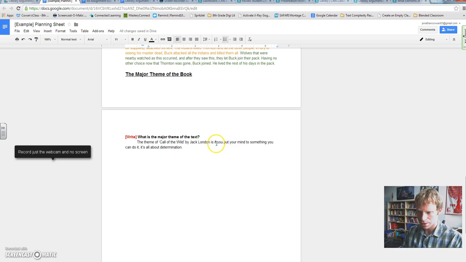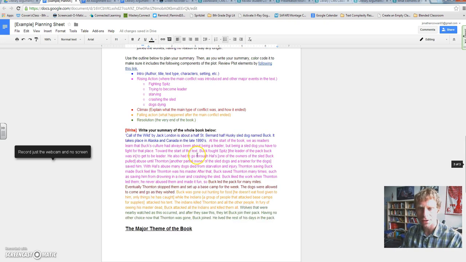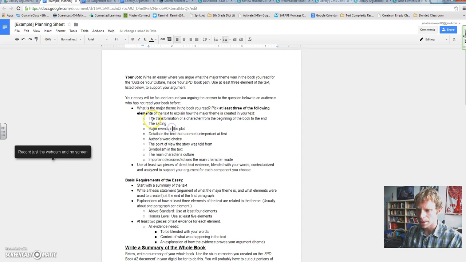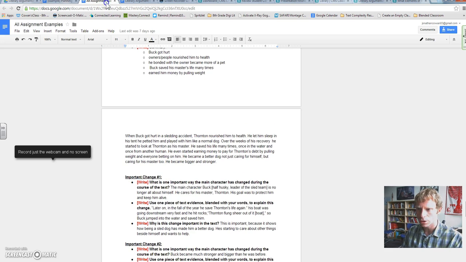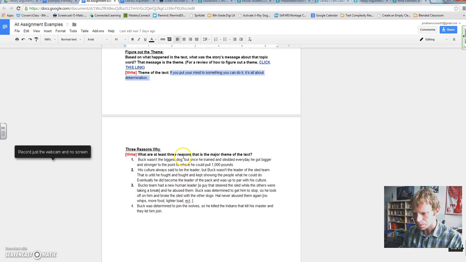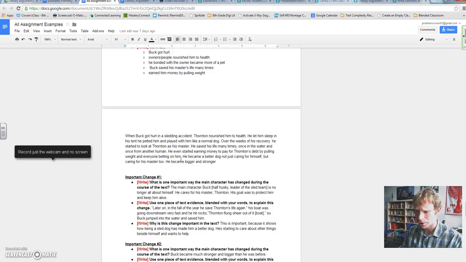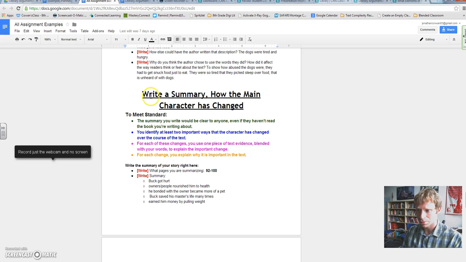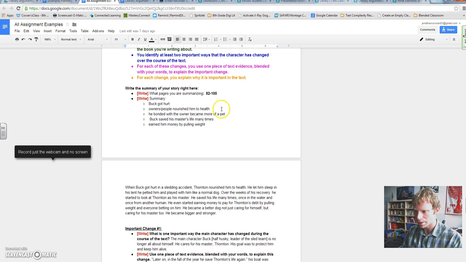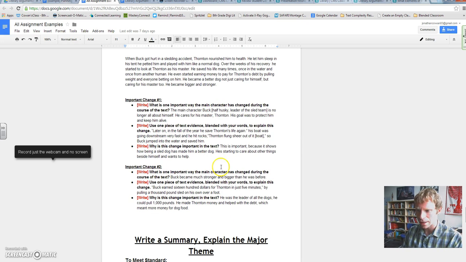In this case, if you put your mind to something, you can do it. It's all about determination. So as I think back on my text, what am I going to think about? Well, I'm going to think about the transformation of a character from the beginning of the book to the end. Well, shoot, you did that at one point. Back on your assignment sheet for your ZPD book, you had an assignment to think about how the main character has changed. Maybe go back and look at that and see if the way that they changed led to that theme. Or if it didn't, did other changes that they made lead to that theme?